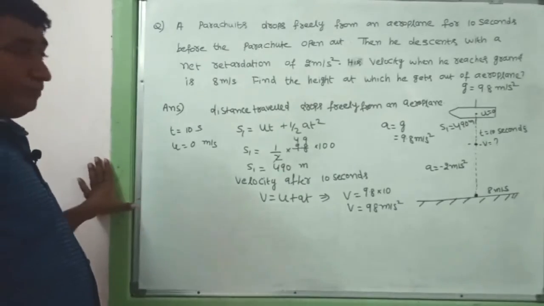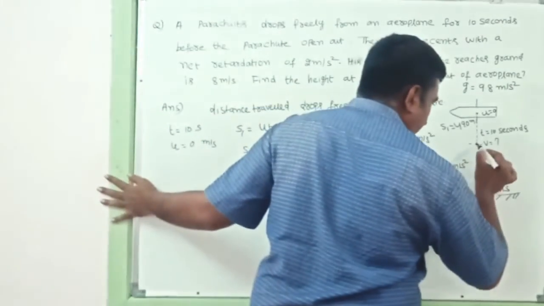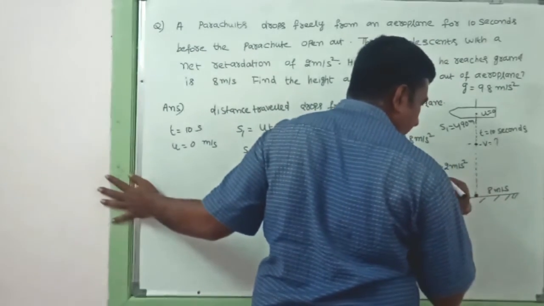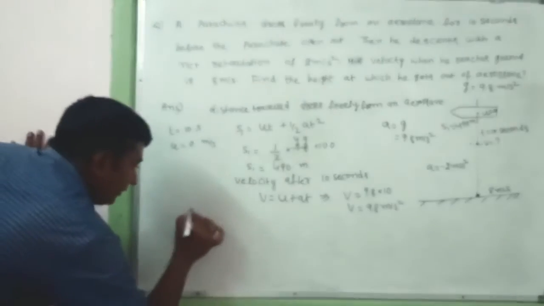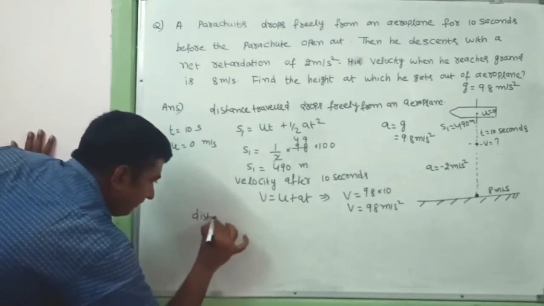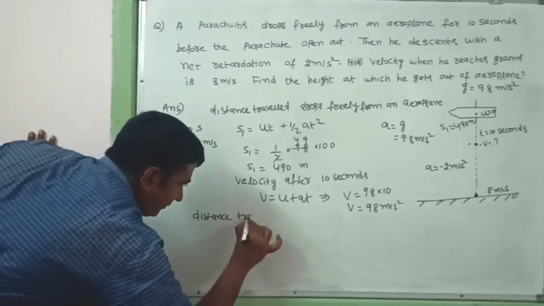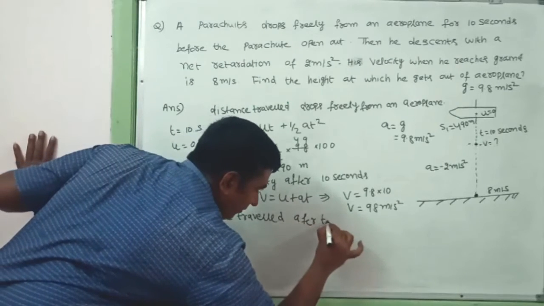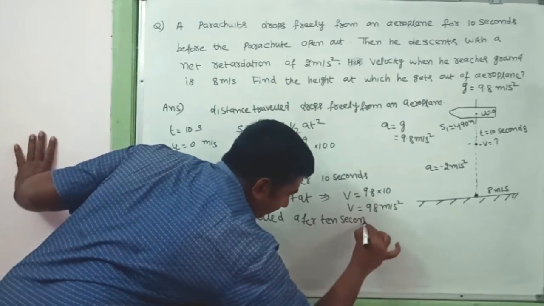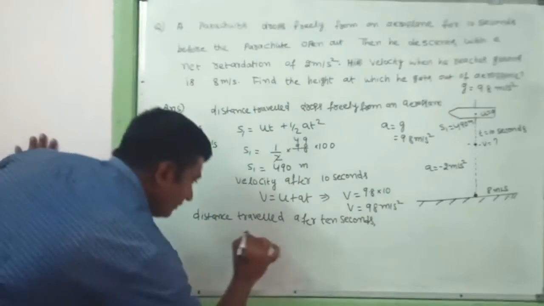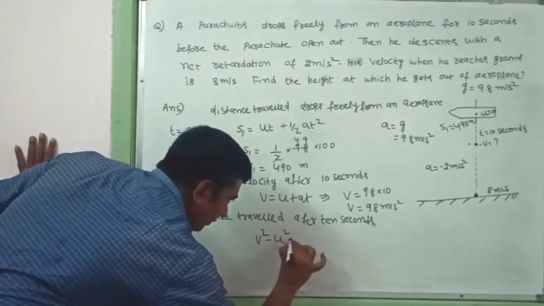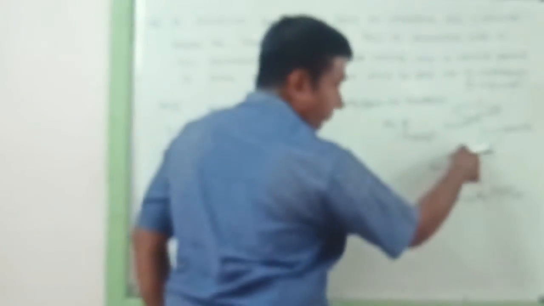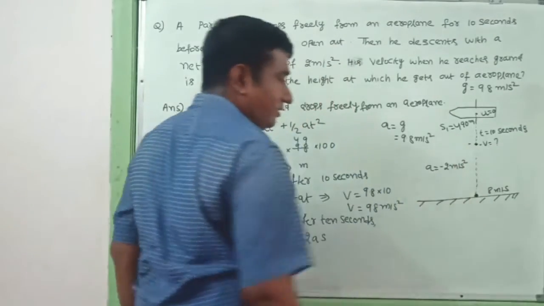Then what should we find? Here the velocity has been obtained, and then the distance. We know the initial velocity, this, and the final velocity, this, and the a value is this. So the distance traveled after 10 seconds, I can take as v square minus u square is equal to 2as. This is the second case. This can act as the initial velocity, and this can act as the final velocity.